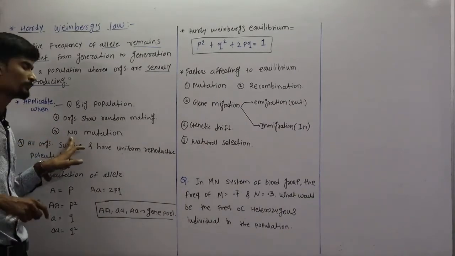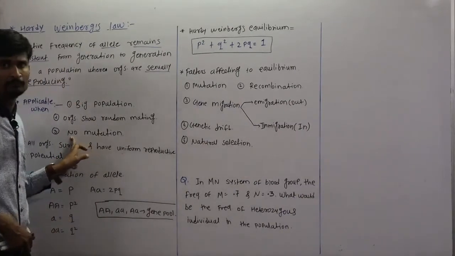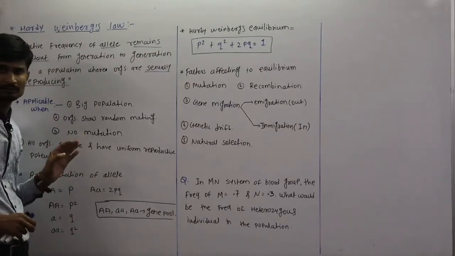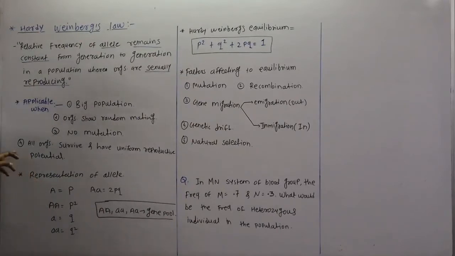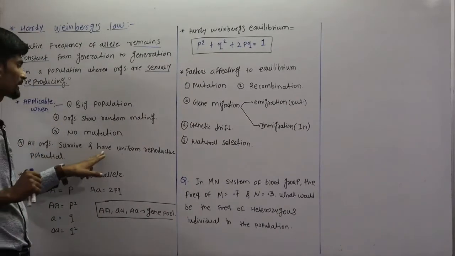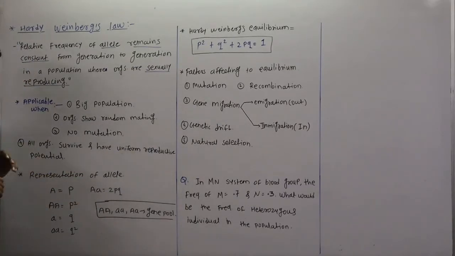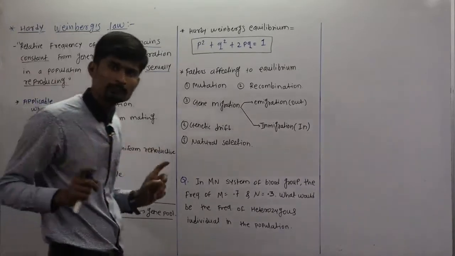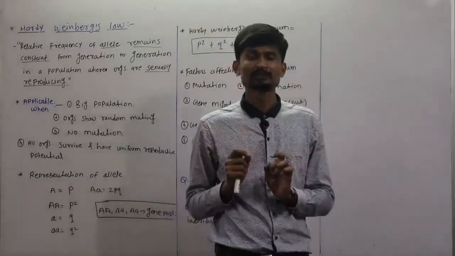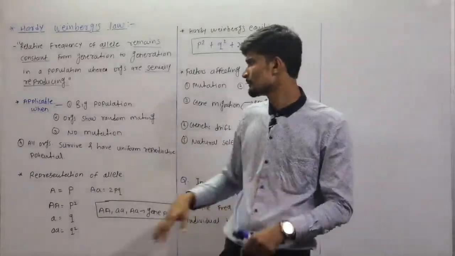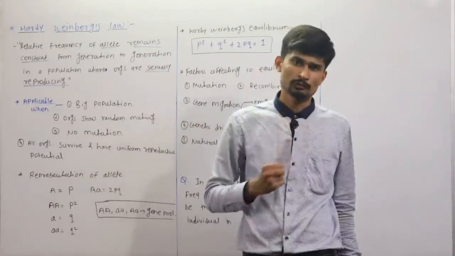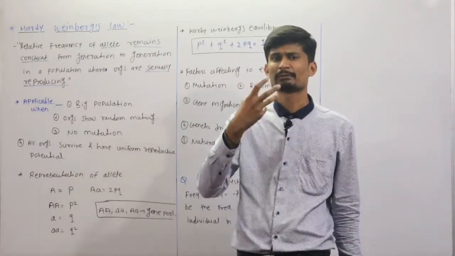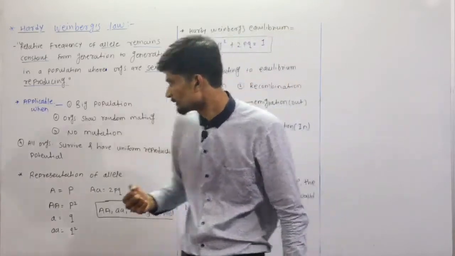Then there should be no mutation, because if mutation occurs, it will cause changes, so there are no constant alleles. Then the fourth condition is that all organisms survive and have uniform reproductive potential. So in a given population, all the organisms should survive and have uniform reproductive potential. It means their habitat should be uniform.